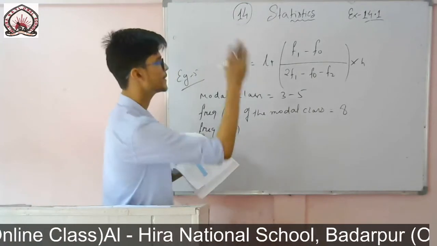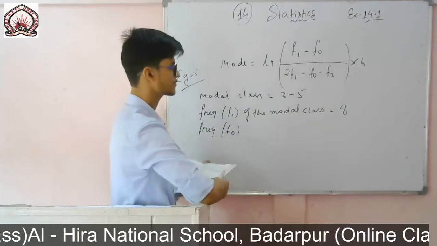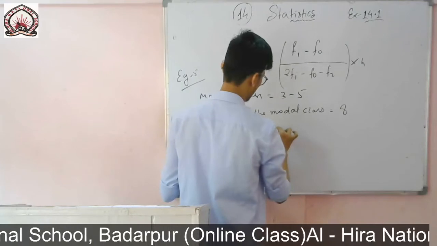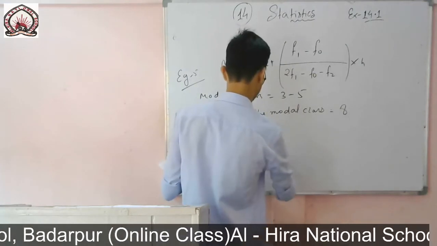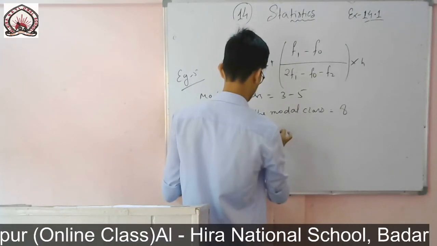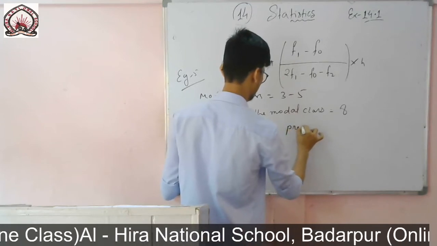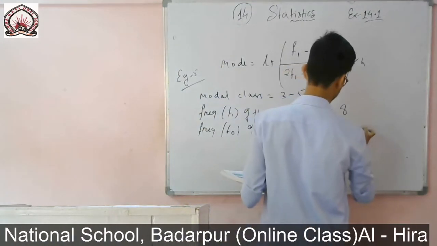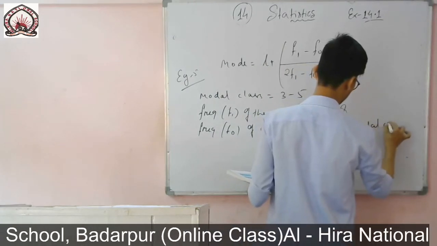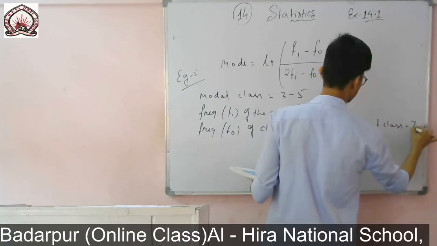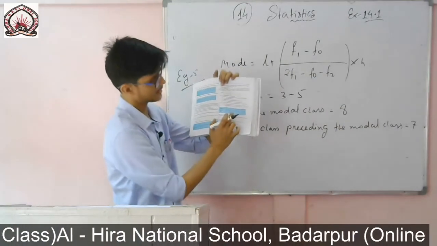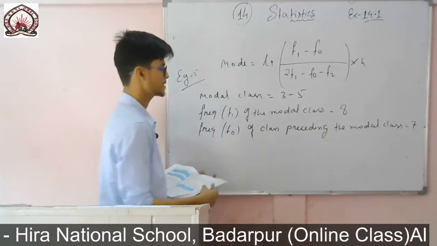So f0 is the frequency preceding that one: frequency f0 of the class preceding the modal class is 7.